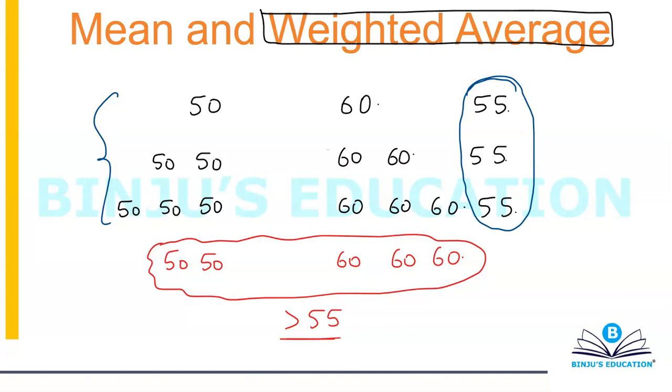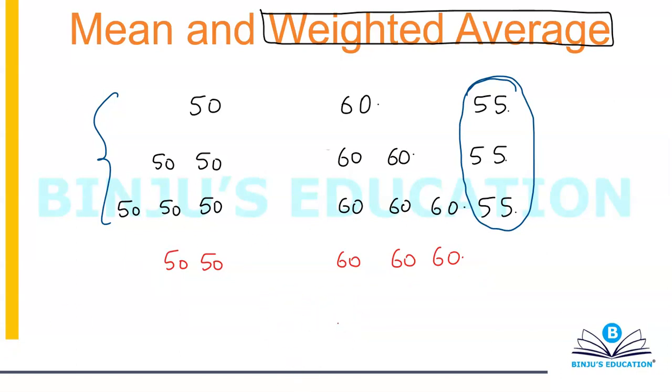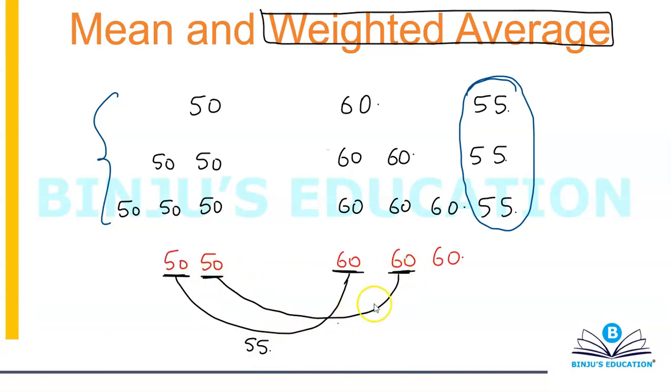And why does that happen? We can evaluate that logically also. Okay, let's evaluate that. Can I say this 150 will be compensated by this 160 and the average will become 55? 150 will be compensated by 160 and the average will exactly be 55. Next 50 will be compensated by next 60 and the average will again be 55.